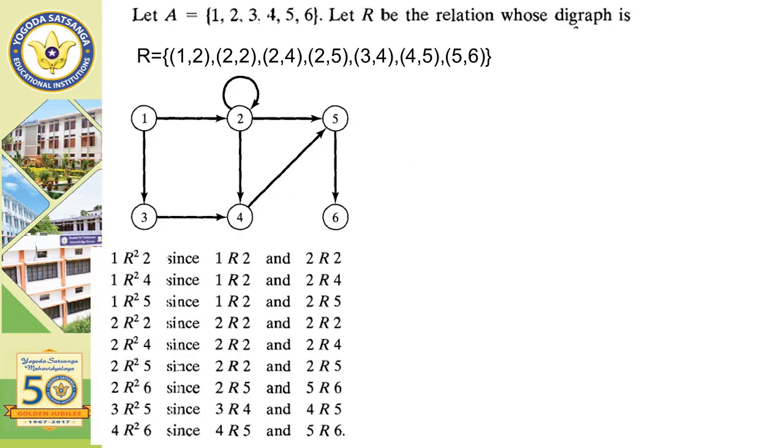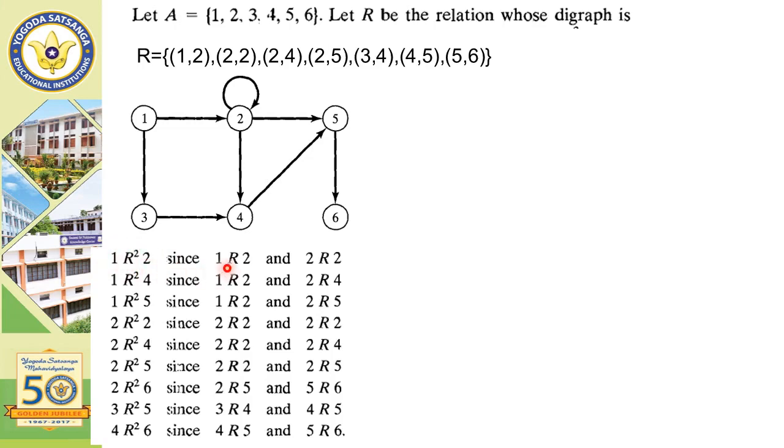Now, to calculate the composite relation R∘R, that is R square, we have to calculate R cross R in the same set. It will be 1 R² 2. That means the ordered pair (1,2) belongs to R square.